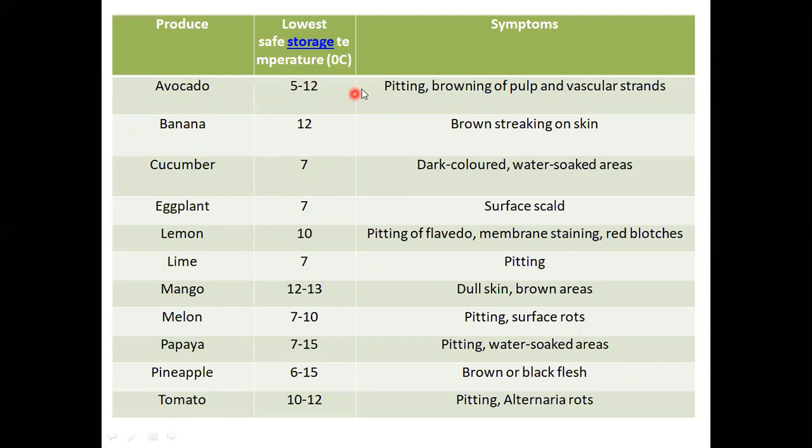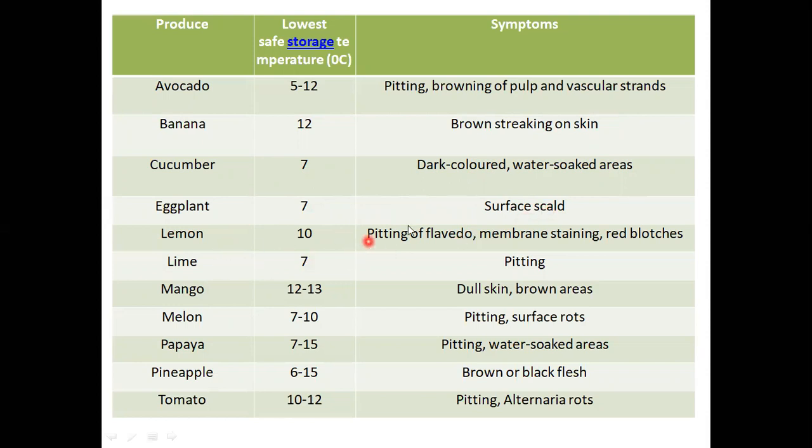For example, avocado is given. At what temperature can you keep this commodity? At 5 to 12 degrees Celsius. Then surface pitting, browning of pulp and vascular strands will be formed in the avocado. Then in banana, when it is stored at 12 degrees Celsius, brown streaking on the skin will be formed. Then in cucumber, if it is stored at 7 degrees Celsius, dark colored water soaked areas will be formed.